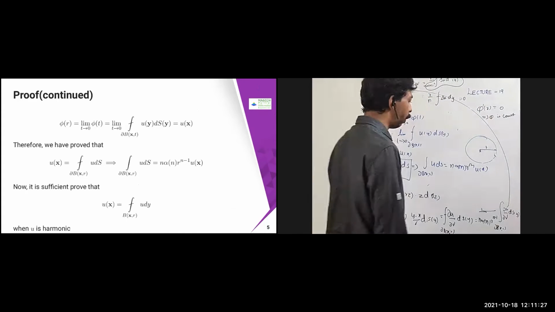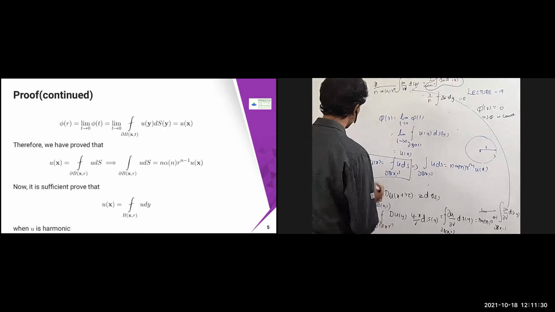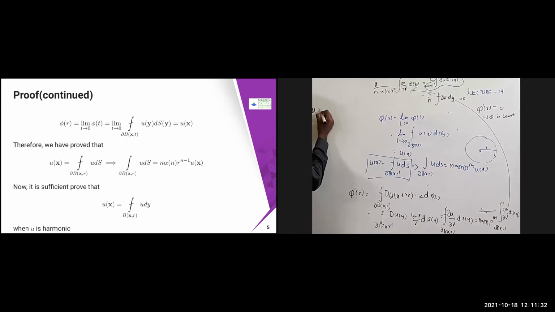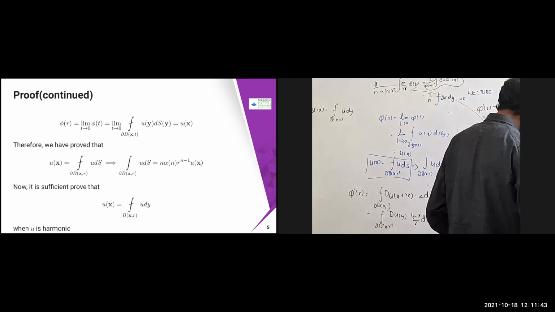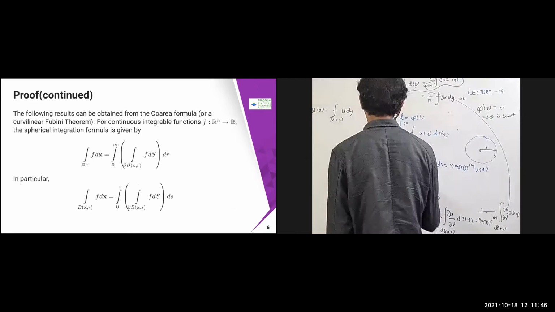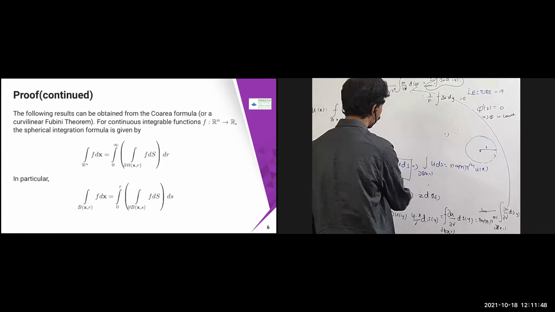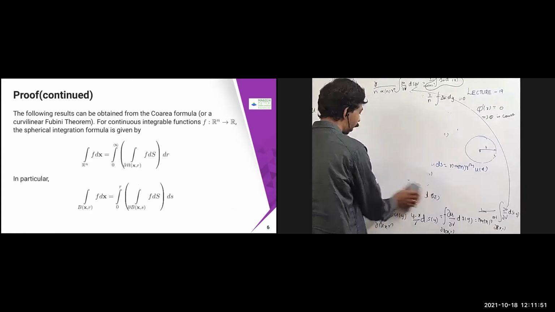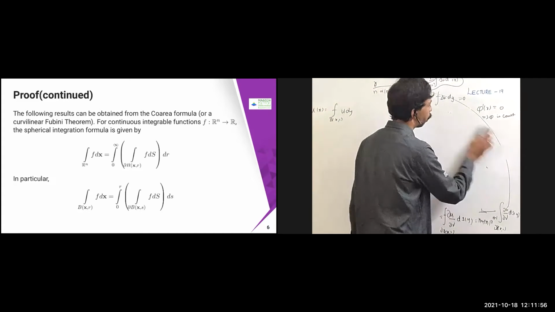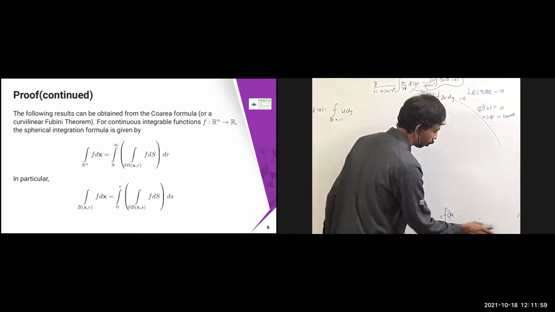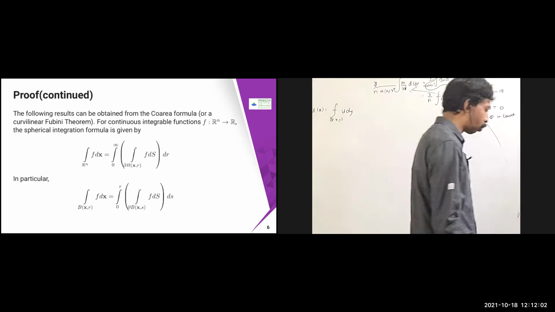So now it is sufficient to prove that u of x equal to the integral over b of x comma r of u dy. This is the part we got to prove when u is harmonic. Let us prove that. For this, you need some more concepts, which is called the co-area formula, which I leave to you as an exercise problem to prove. Of course, that proof is available in some of the professors' notes. What is the co-area formula?